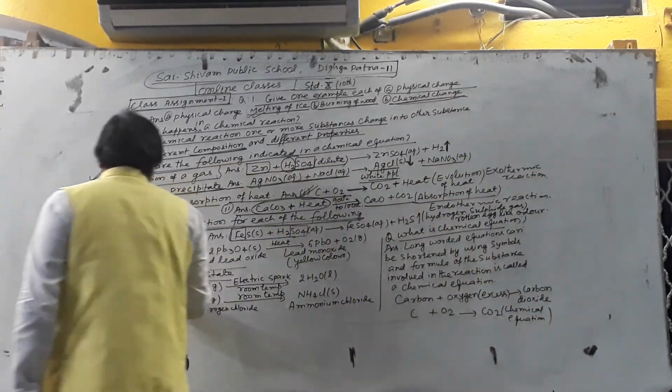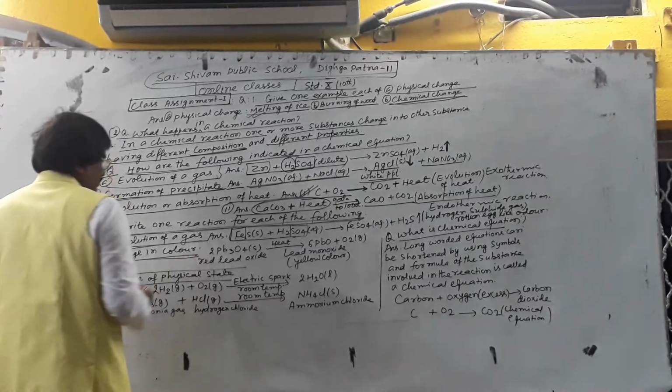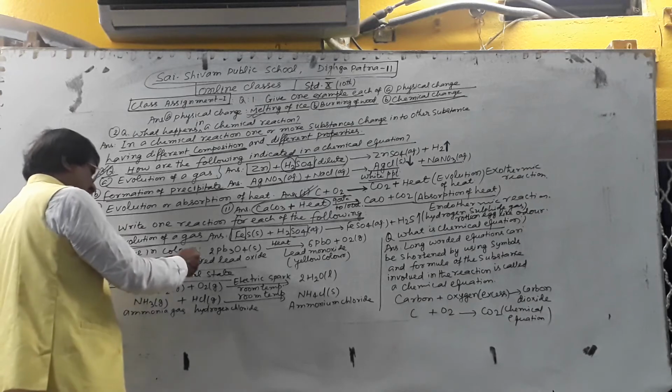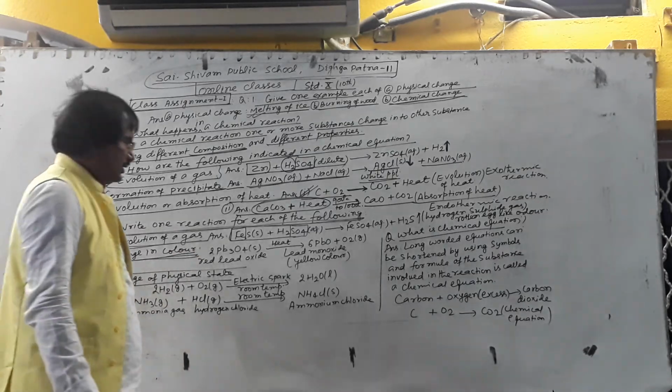The other thing you have to show after performing the equation is change in color. How can you perform it with the help